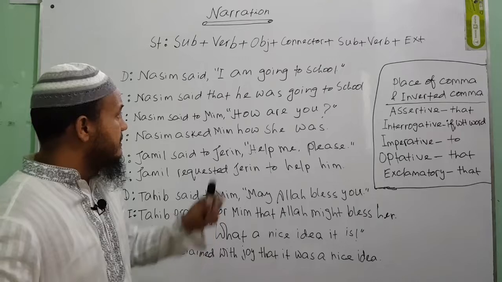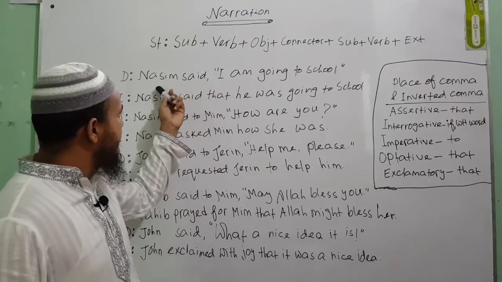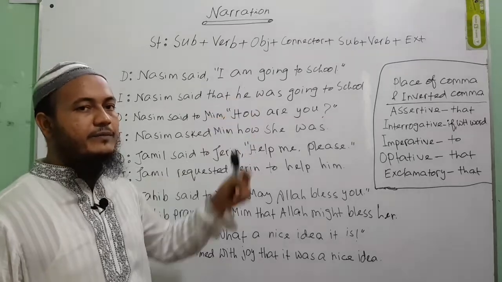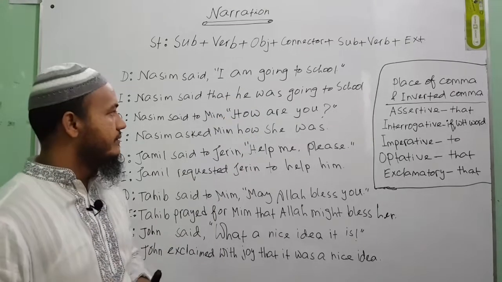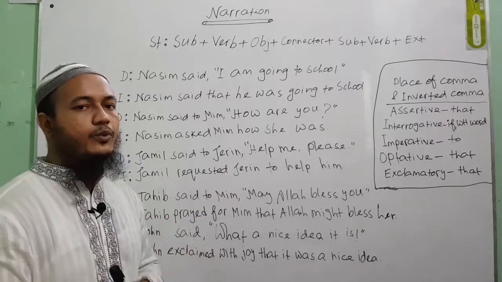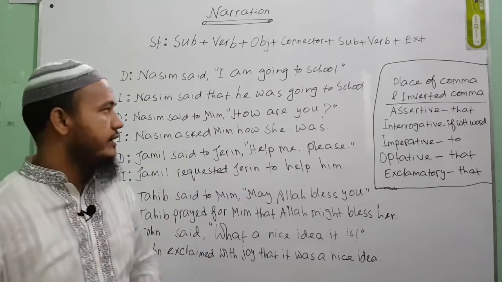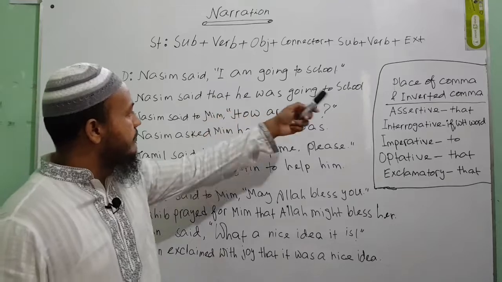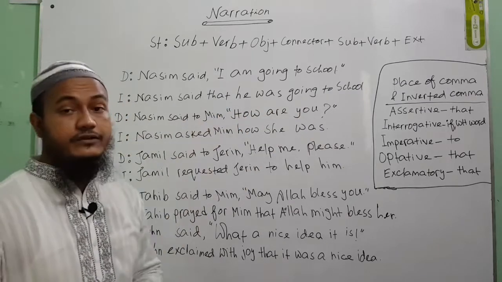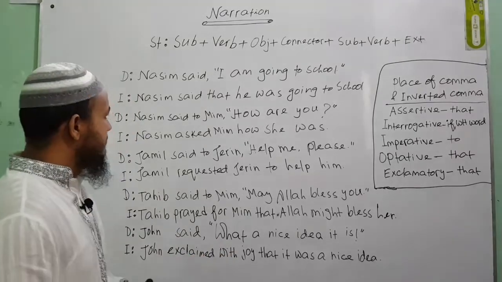So I means Nasim, and Nasim's pronoun is he. And remember what I told you in the last video, that if you see am, is, are in direct narration, it will be converted to was, were in indirect narration. So he was going to school. The full sentence is: Nasim said that he was going to school. Very simple.